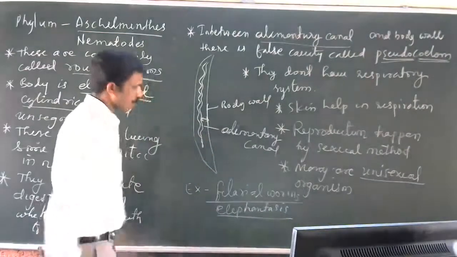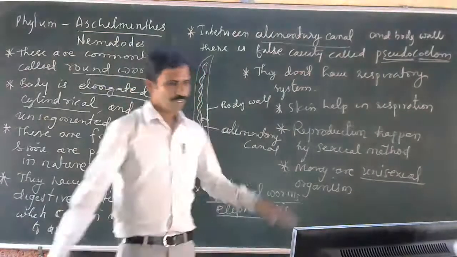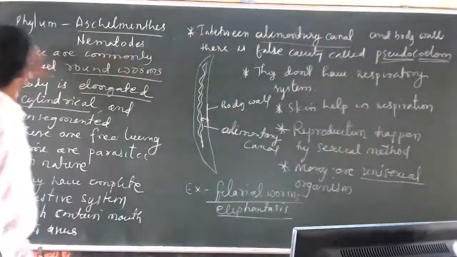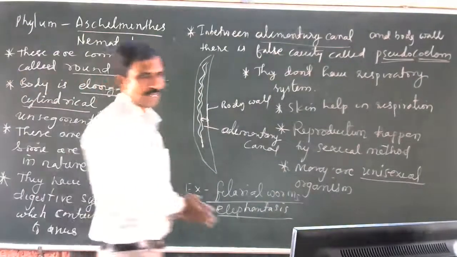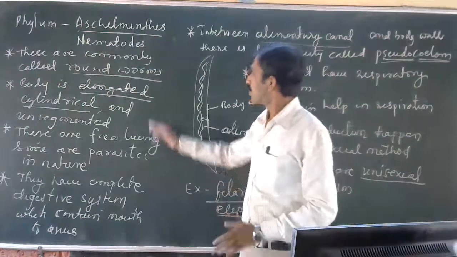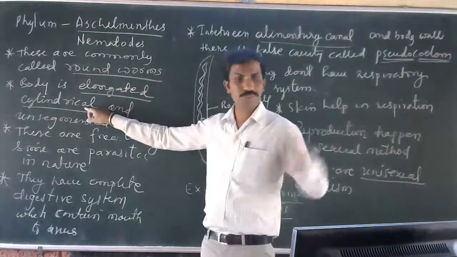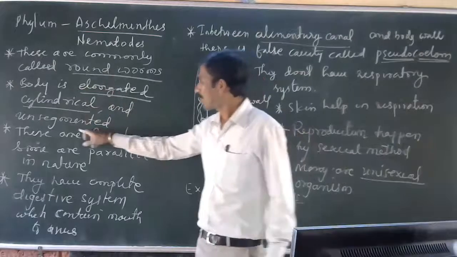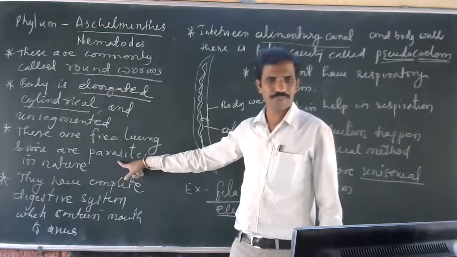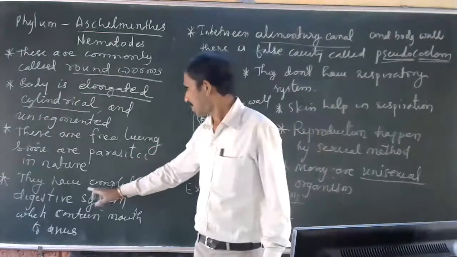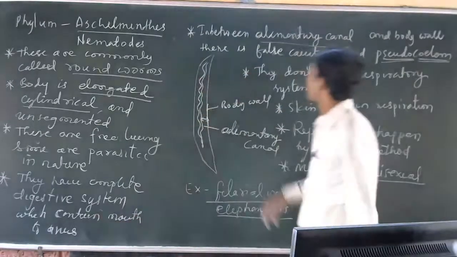So elephantiasis is caused by filarial worms. This is about the phylum Aschelminthes. Understood? The identifying characters: they are called roundworms, with an elongated, cylindrical body. That was flatworm; these are roundworms. They have an unsegmented body, and usually they are parasites. Some are free living, some are parasites. The digestive system is complete. This is an important character.